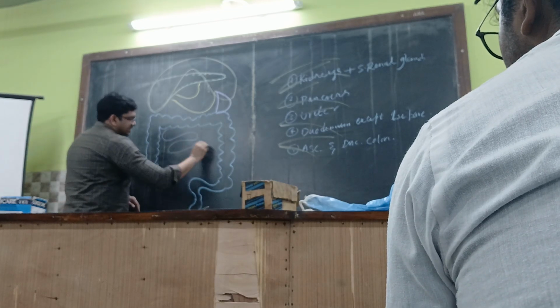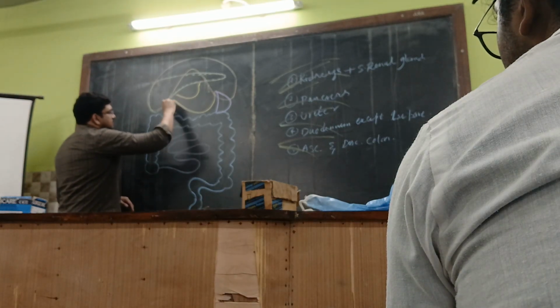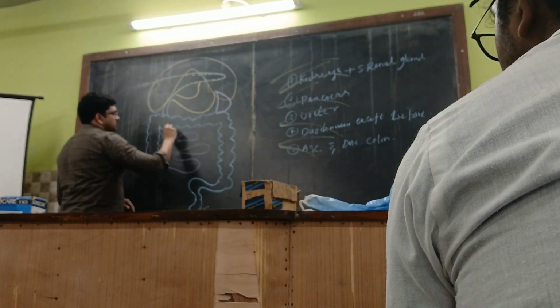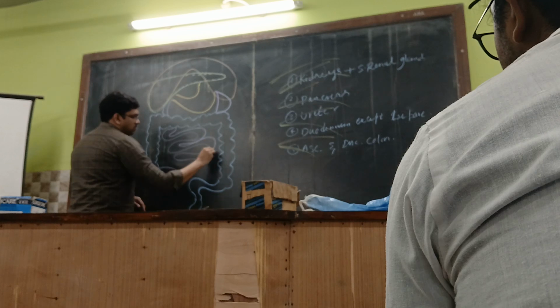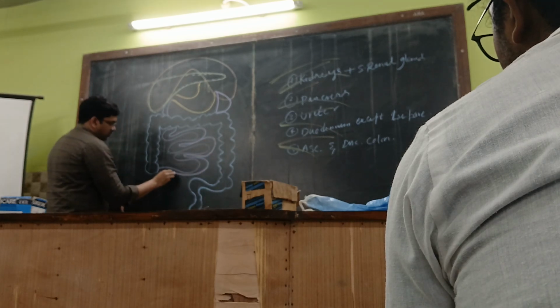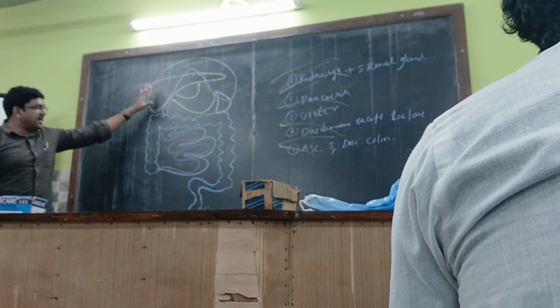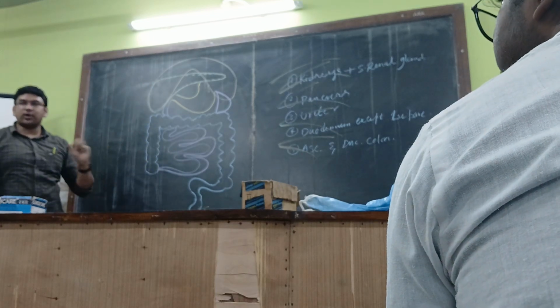These are the small intestines. Just remember this. So this is the basic disposition of the viscera within the abdominal cavity.